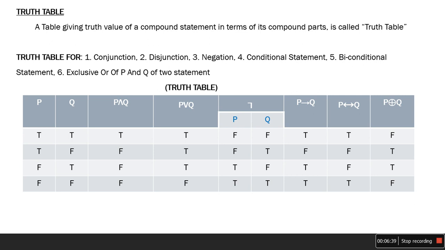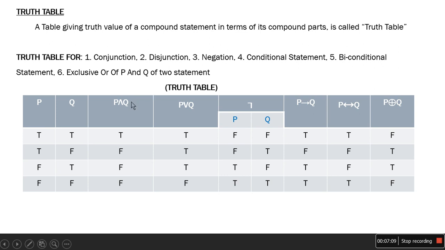In this table we are going to see the conjunction, disjunction, negation, conditional, biconditional and exclusive forms in a single table, right? If you take any two sentences p and q, where p may be one proposition and q another proposition, these are the set of outcomes: true true, true false, false true and false false. These are the outcomes of any two propositions.